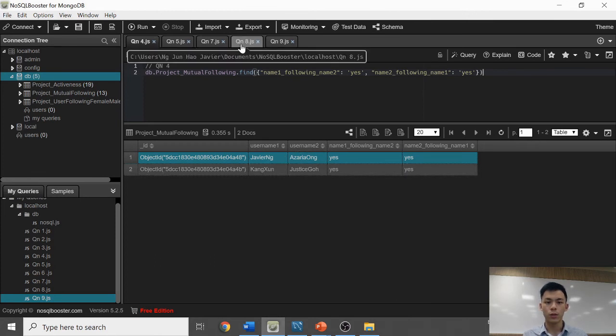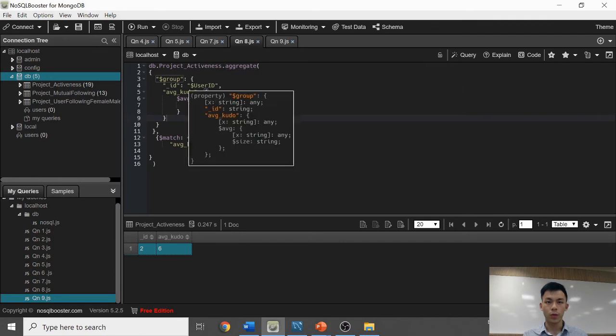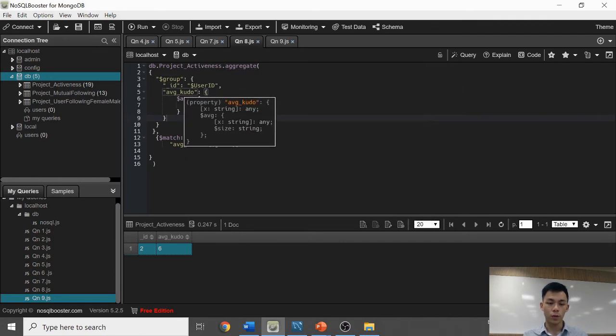And moving on to question 8. The question asks to generate a list of users who have received more than 5 kudos on average for each activity. So for this, we'll be using the aggregate function, and first by grouping the collection via first the user ID, and secondly via average kudo. However, average kudo is a derived field from taking the average of all the sizes of kudo giver ID. Kudo giver ID being the people who give the kudos to the user ID.